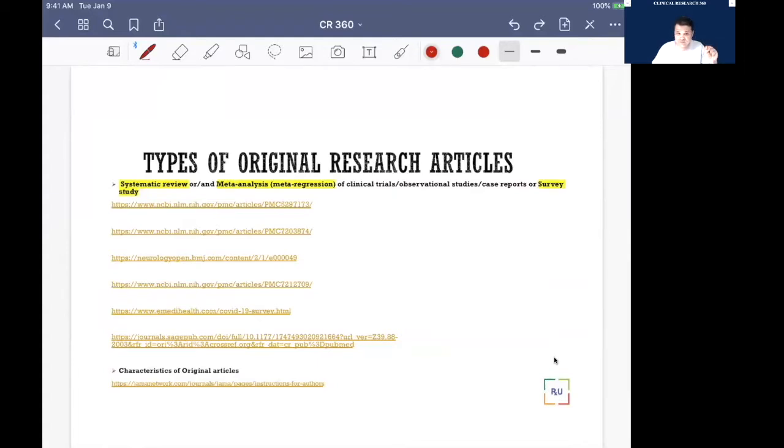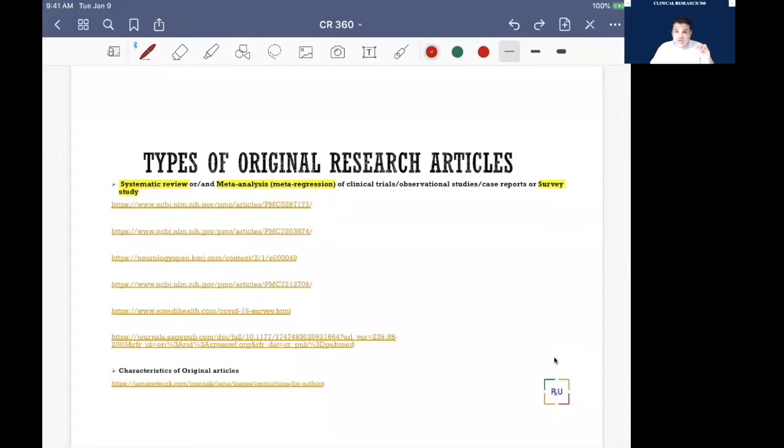Besides that, we also looked last time at the difference between literature review and systematic reviews. Systematic reviews come under original research article. In systematic reviews, there are some types which we mentioned last time, including some of the surveys, some of the meta-analysis, meta-regression, and some of the case reports which you can collect through PubMed, then you prepare the data and analyze those case reports. So it's the best way to convert your case report into an original article.